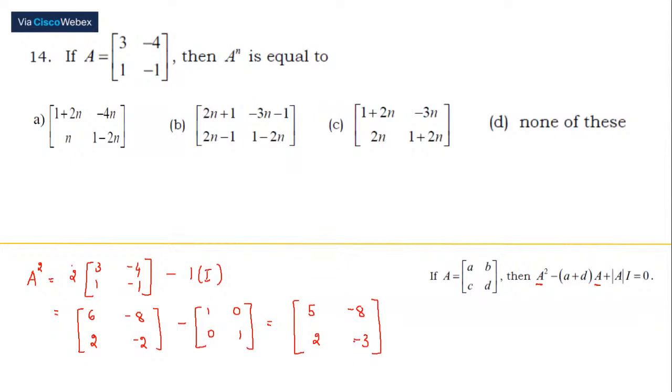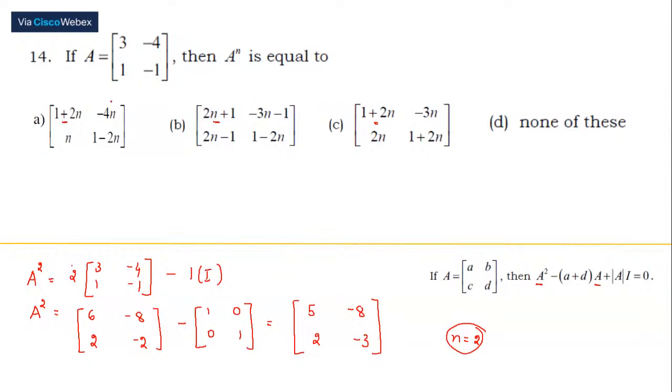Please check with this. What are you checking? We have found out what A squared is over here. They've asked for A to the power n. Just take n to be 2 in these expressions and check each element. First, I will do the first element for all three matrices. Good, Ritik. n is equal to 2: 2 into 2 is 4, plus 1 is 5. Okay, we are supposed to get 5. This is 5. 2 into 2 is 4 plus 1 is 5. All three are satisfying the first element.